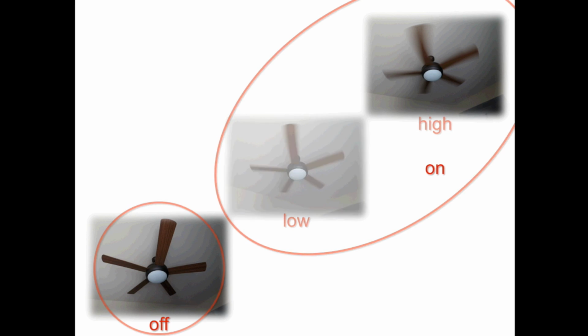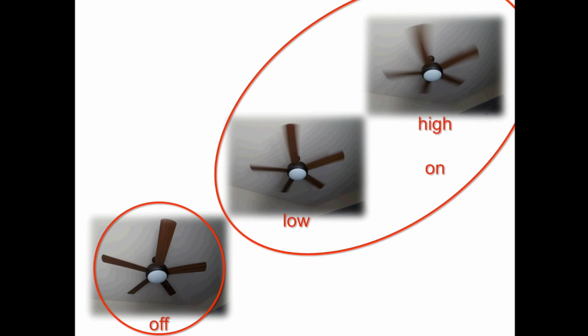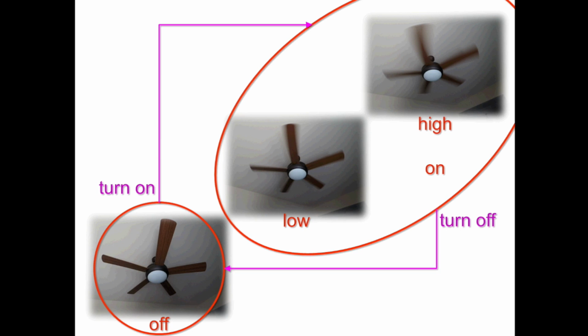Perhaps you've noticed a ceiling fan in the room. This fan has some attributes or state. For example, it may be on or off right now. And if it's on, then it may be on high speed or low speed. This fan also has some behavior, operations. It can turn on and it can turn off. And when on, it can switch between high speed and low speed.